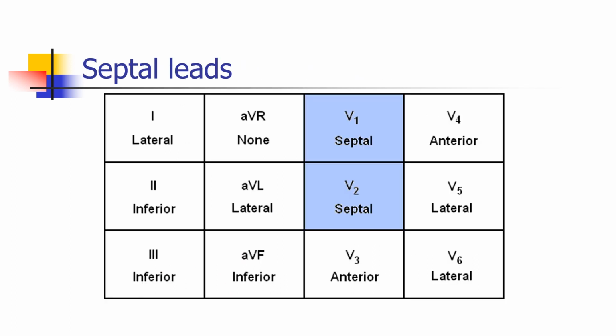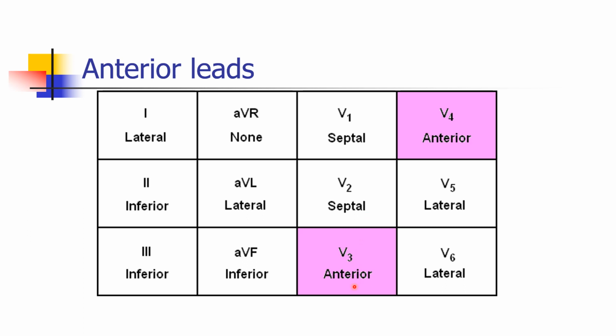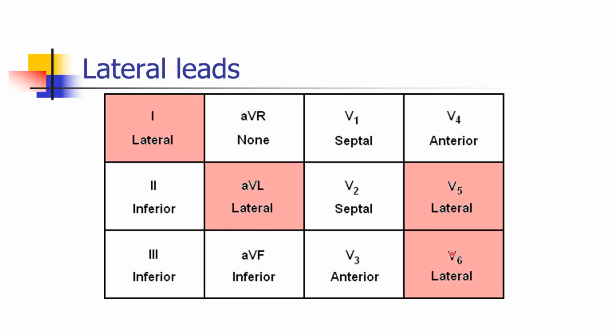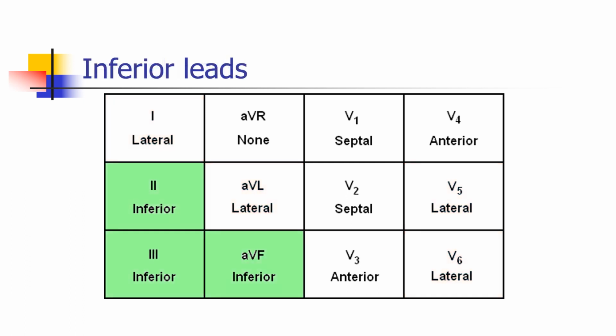Okay, so now let us see how we use the leads in relation to the heart. So we have 1, 2, 3, AVR, AVL, AVF as limb leads. We have V1 to V6 as chest leads. V1 and V2 represent the septum, the interventricular septum. V3, V4 represent the anterior wall of the left ventricle. V5, V6, lead 1 and AVL represent the lateral wall of the left ventricle. 2, 3 and AVF represent the inferior wall of the left ventricle. So if you see, all these things are in relation to the left ventricle.